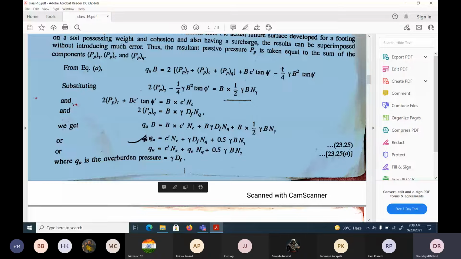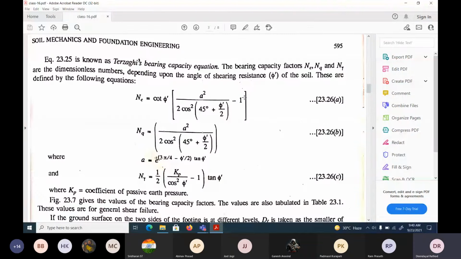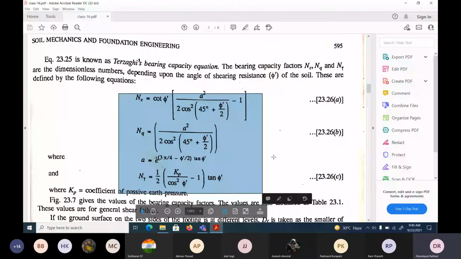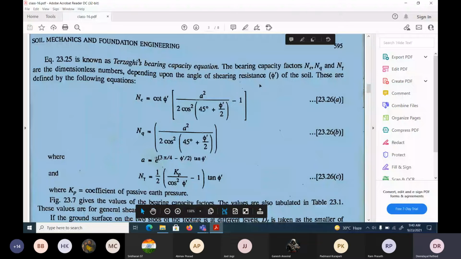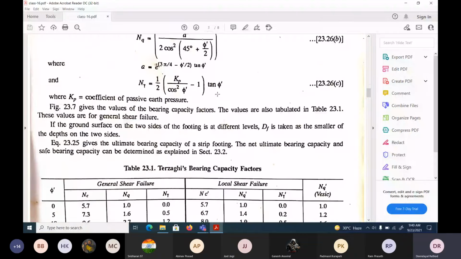and they depend only on the shearing resistance or angle of internal friction. Understand? And he has given the tabular column, even graphs also, for this Nc, Nq and N gamma. So once we know Nc, Nq and N gamma in this bearing capacity equation, we can find out gamma Df, depth of the foundation we know, unit weight of the soil we know, and width we are providing we know, gamma we know. So we can find out the ultimate bearing capacity.